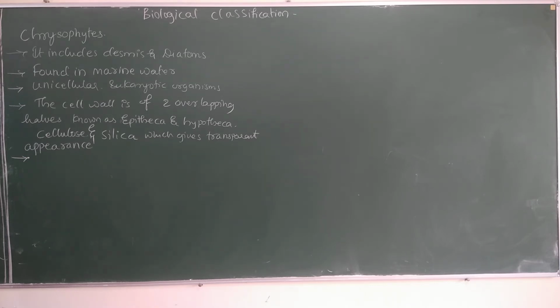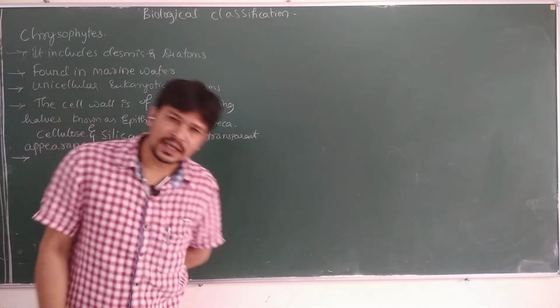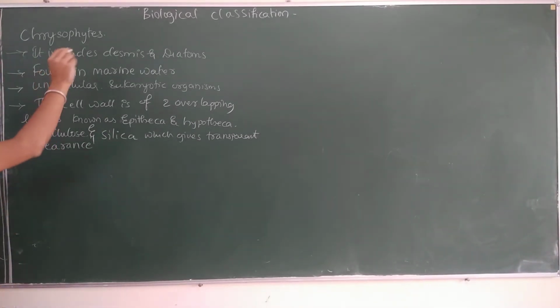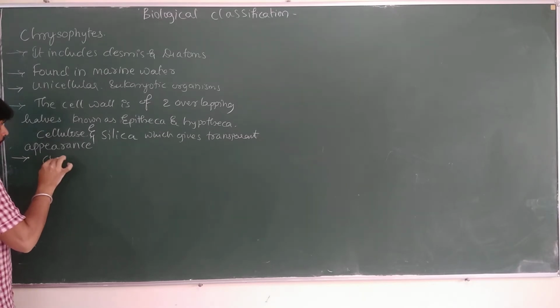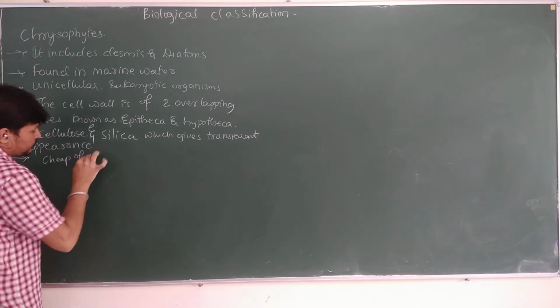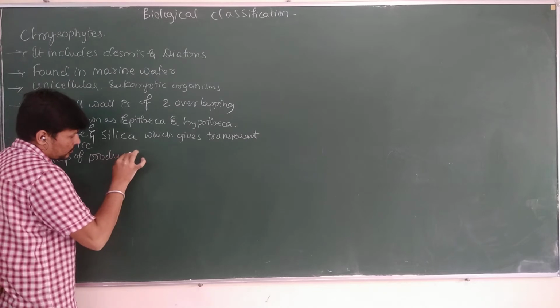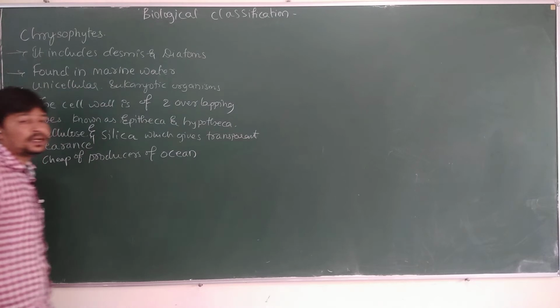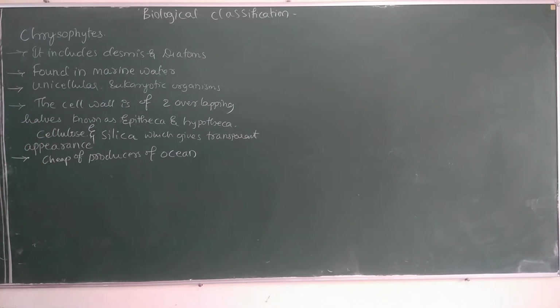Diatoms are autotrophic in nature. Remember, the diatoms are autotrophic, and importantly this question frequently comes in the NEET exam: diatoms, the members of chrysophytes, are the chief producers of the ocean. Why?